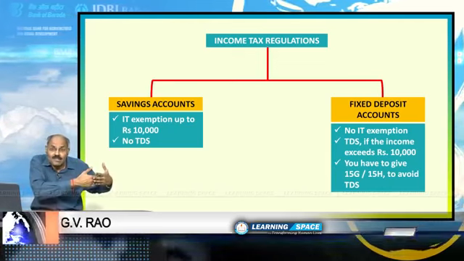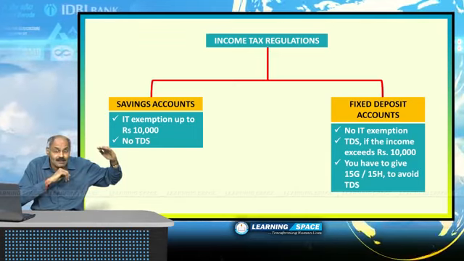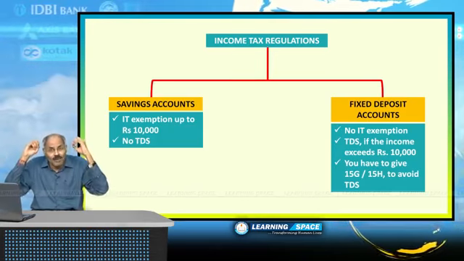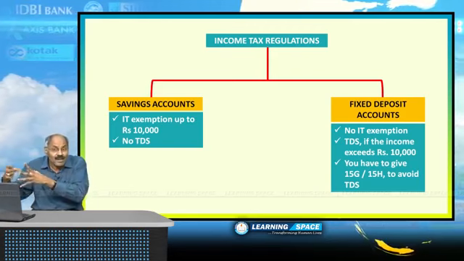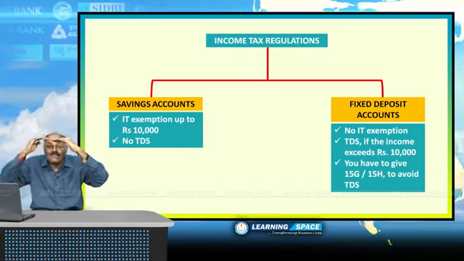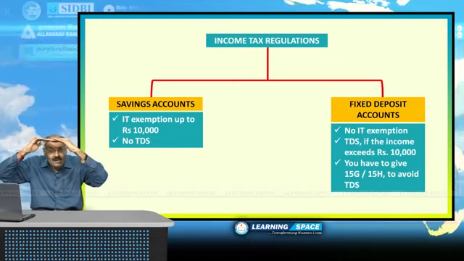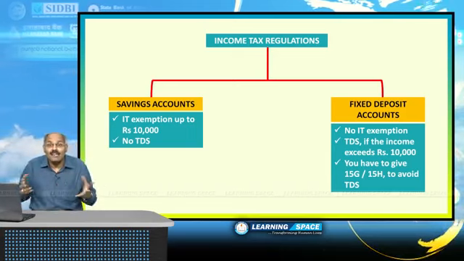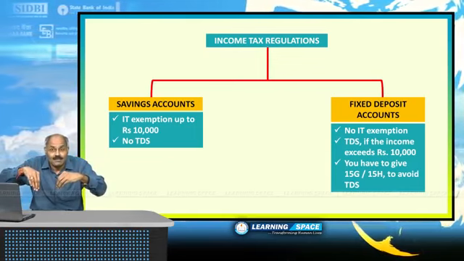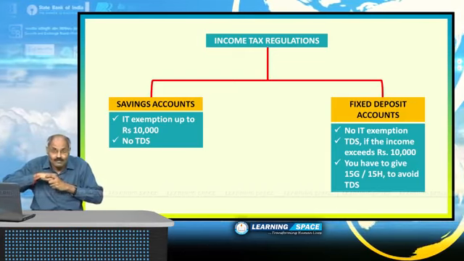In savings bank account deposits, up to 10,000, it is free from income tax. You need not pay income tax. But in fixed deposit accounts, that facility is not given by the government. You have to pay income tax for each and every paisa you earn as interest. In addition to that, if your interest income exceeds rupees 10,000, banks will deduct TDS. Bank itself will deduct income tax, which is known as TDS or tax deduction at source.